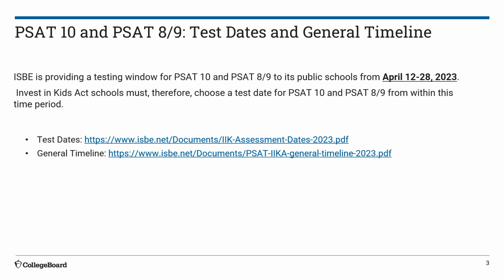For students who are receiving the scholarship, if a student is absent on the primary date of the administration, the student must take a rescheduled primary administration the following date within the initial test window the school selected. Test materials must be returned no later than April 29th. A general timeline is available under the Invest in Kids Act assessment page that highlights these key dates.